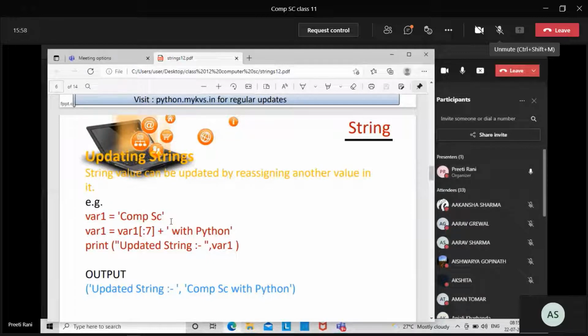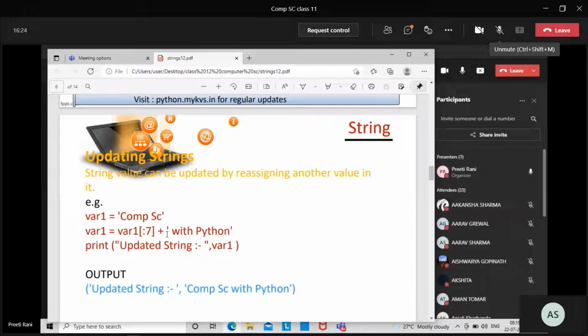Again, it is assigning some values in var1. Which values is it assigning there? var1 to 7, and 7 will be excluded there. It means up to 6. It is saying take up to 6 plus. What is the meaning of this symbol plus? While you are using it with strings, it will be the concatenation operator.